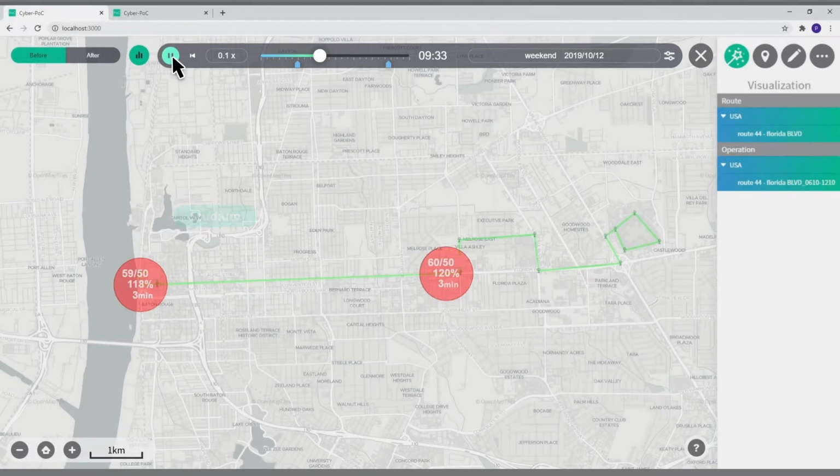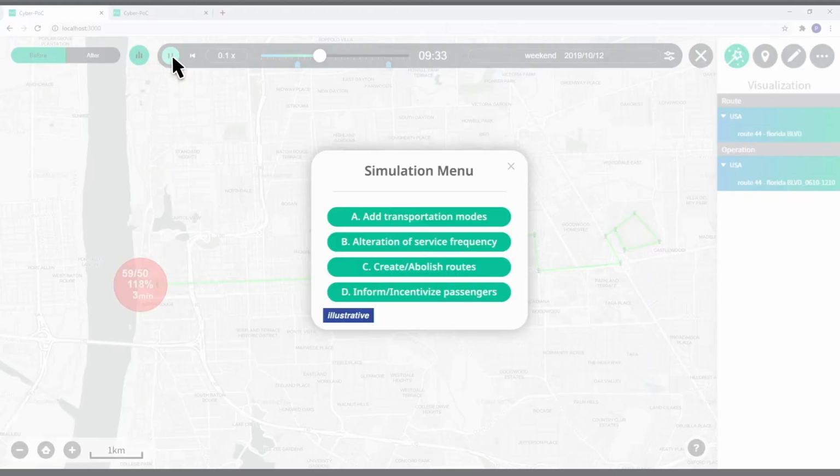Next, let's do a simulation and see whether we can reduce the crowd in this bus. This is the menu screen of the simulation. MaaS orchestration is planned to have 4 simulation elements, which are A. Add transportation modes. B. Increase or reduce service frequency. C. Create or abolish routes. D. Inform or incentivize passengers.